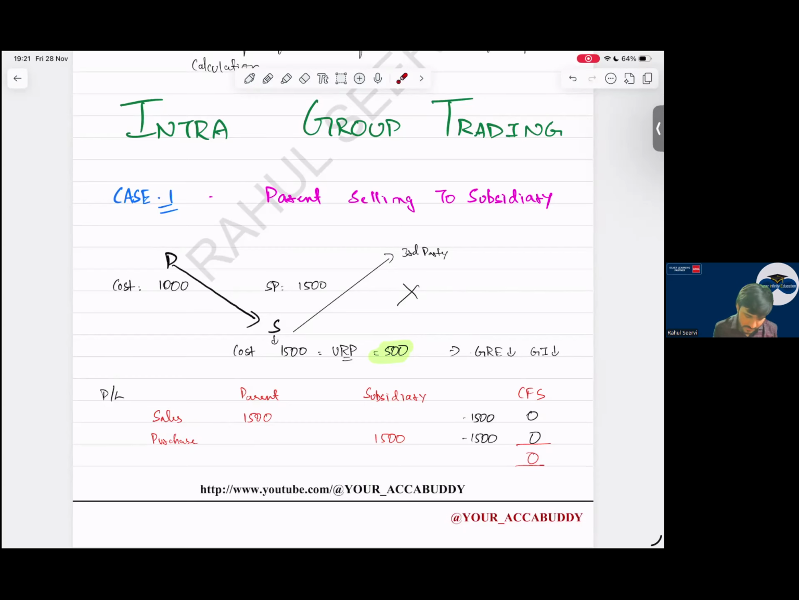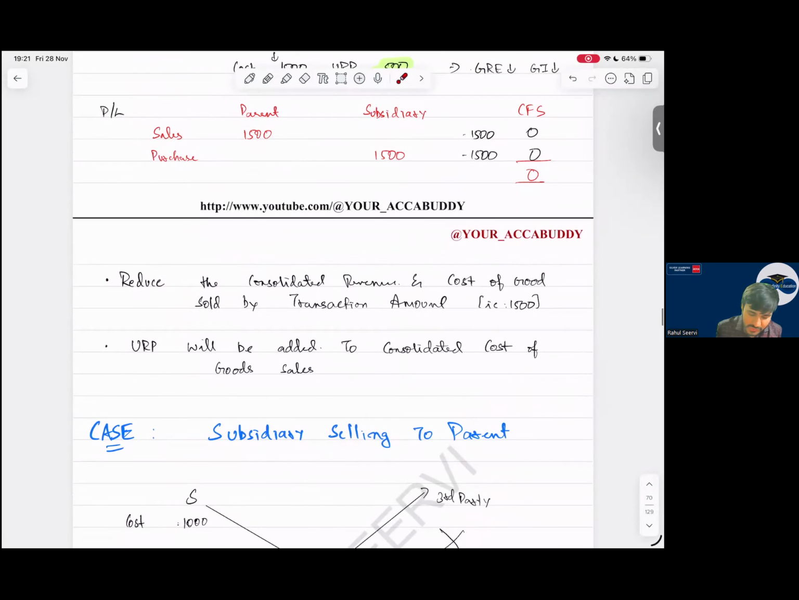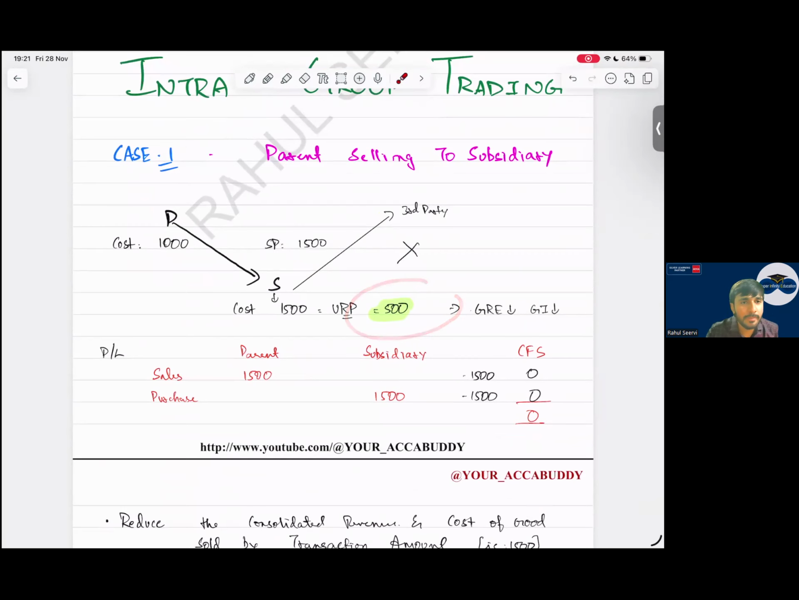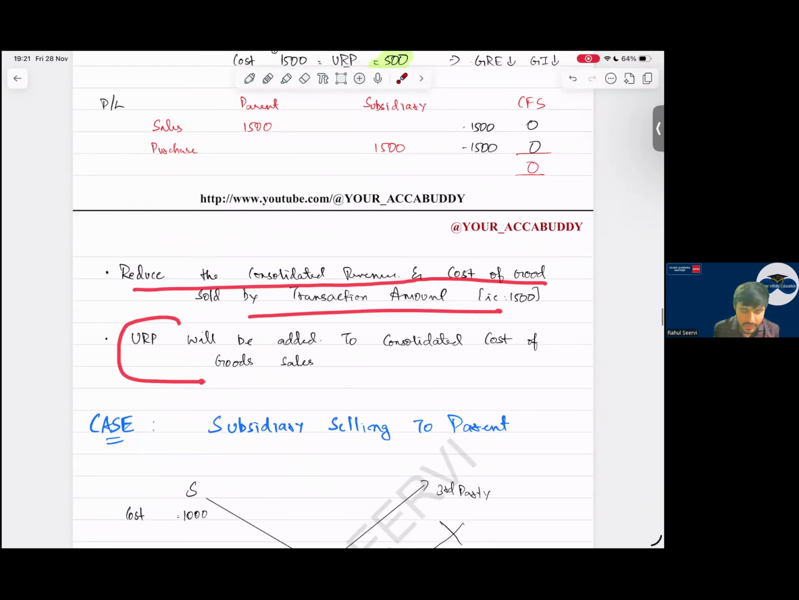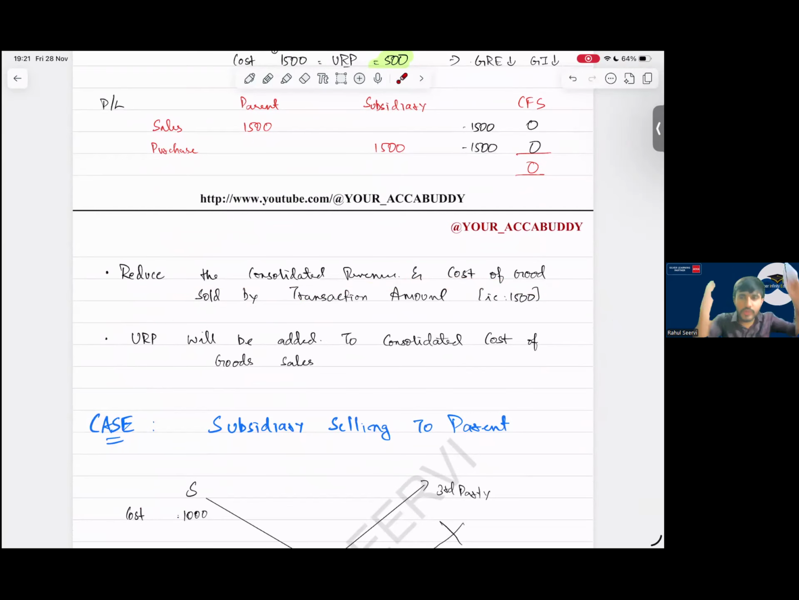See now. The profit is more of the parent company. How will I reduce the parent company profit? Sir, reduce the consolidated revenue, and this we have learned. URP will be added to cost of sales. I will increase the URP. Why, sir? I will increase the cost of sales because I want to reduce the profit.